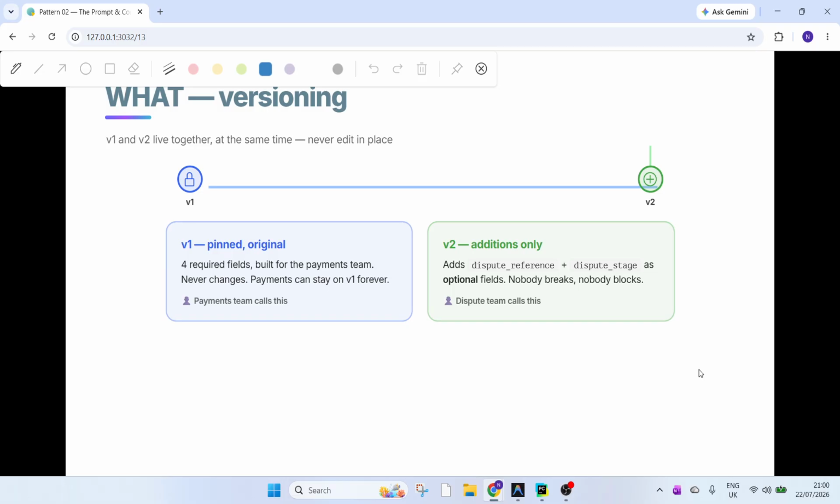Okay, so how exactly will we implement this? Consider that the dispute team and the payment support team each require a different prompt. One team is sending more data, another team is sending just two fields. So the way it works is we'll do versioning. V1 is logged for one team. V2 is logged for another payload, which is for the dispute reference and the dispute team.